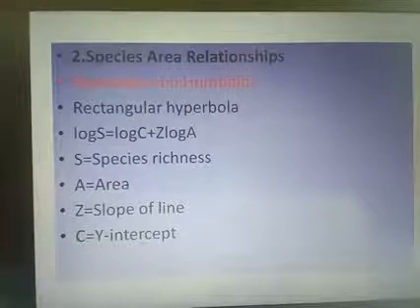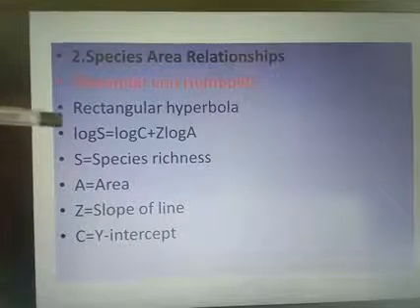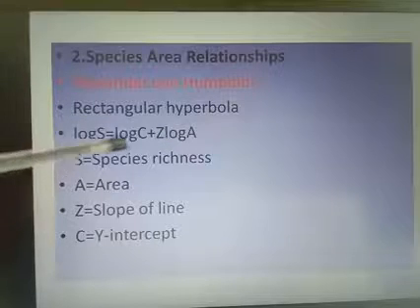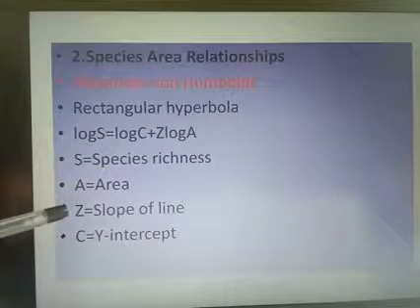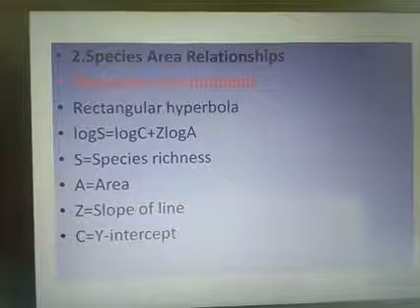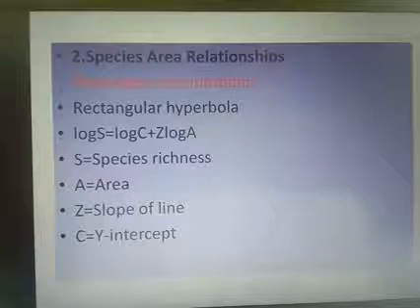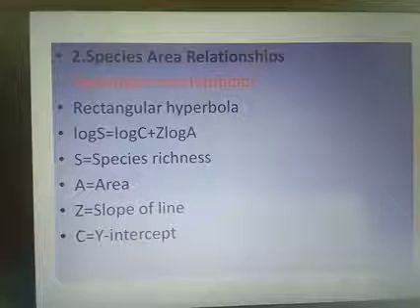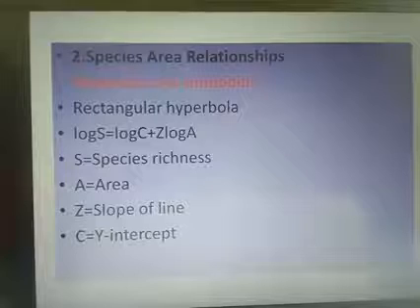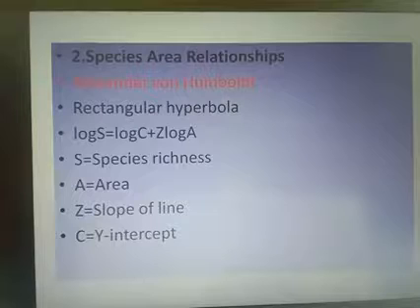When we make a graph, it forms a rectangular hyperbola, and the equation is log S = log C + Z log A. S stands for species richness, A stands for area, Z stands for the slope of the line, and C stands for the y-intercept. The value of Z ranges between 0.1 to 0.2. However, in the analysis of very large areas, the Z value ranges from 0.6 to 1.2.